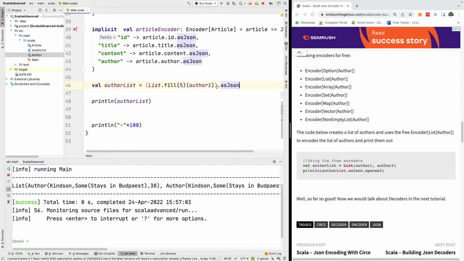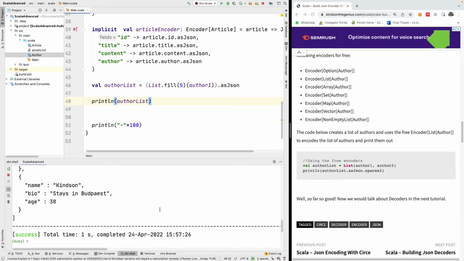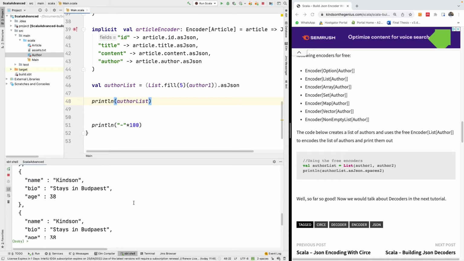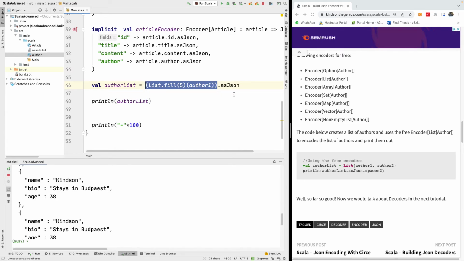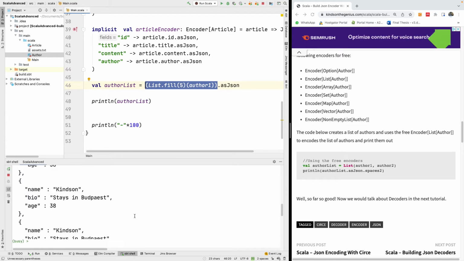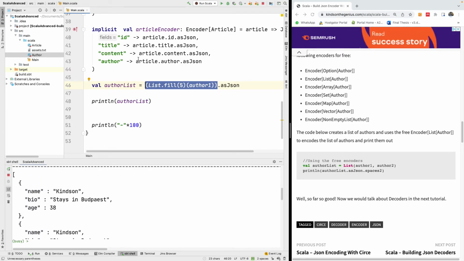Just out of curiosity, let me enclose this in brackets and just say as JSON. So we have a list of authors that's JSON. I'm not sure this is going to work. Of course it's not going to work, but let me just try to see what we have. I'm going to save it, and surprisingly it works, and it creates the JSON. So we have the author list and it's converted to JSON, right? This is the benefit of having these bonus encoders we have here for list.